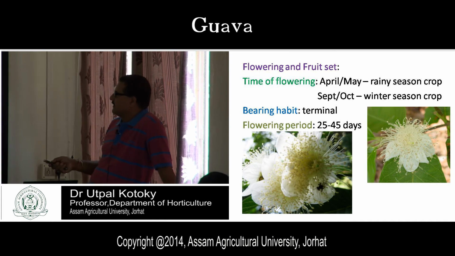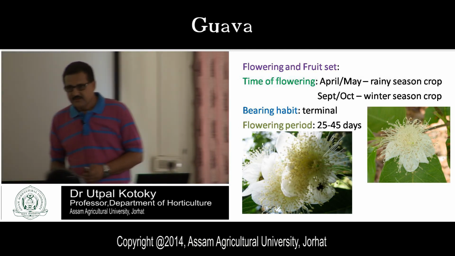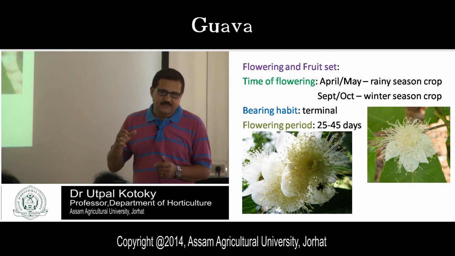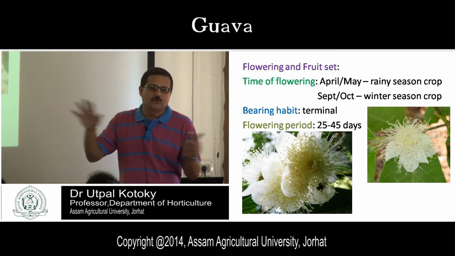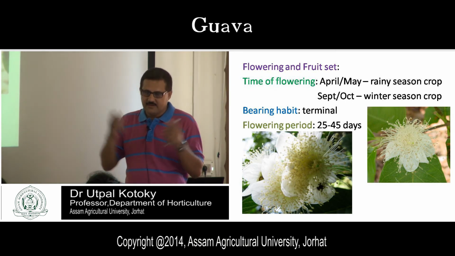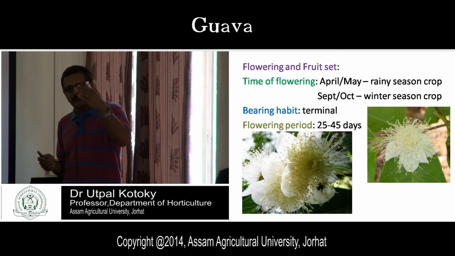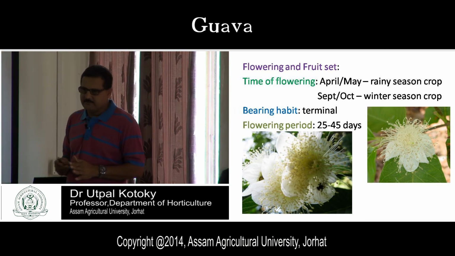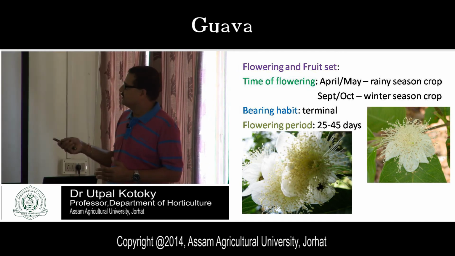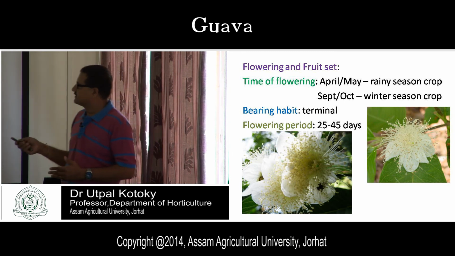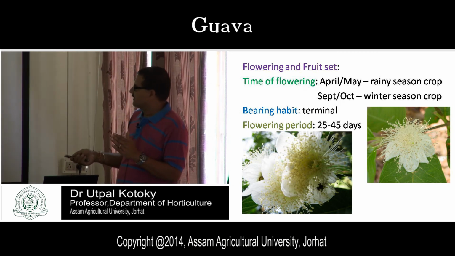Then flowering period, 25 to 45 days. Flowering period means, suppose in a plant flowering starts today, this will continue up to 25 to 45 days. After 45 days, you will not get any flower in that particular plant. So within 25 to 45 days flowering will be completed. This is known as your flowering period. So these are the 2 seasons of flowering: 2 crops in a year, a terminal bearing habit, and these are the flowers.